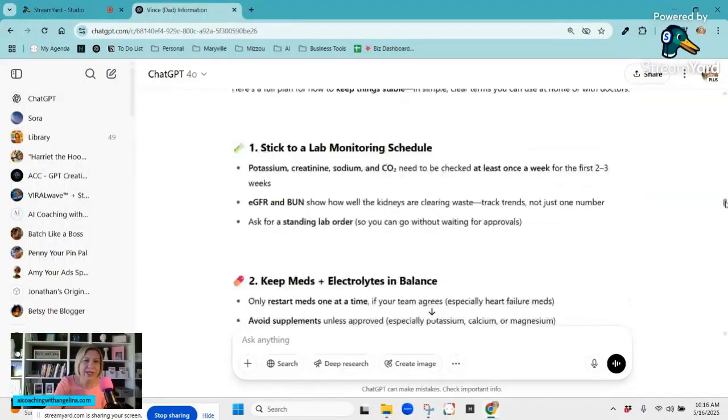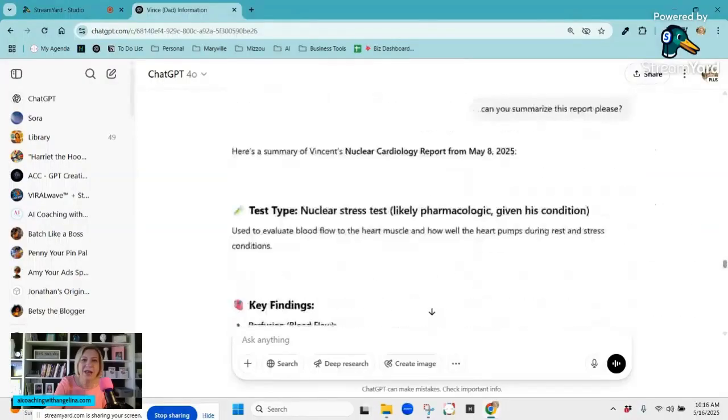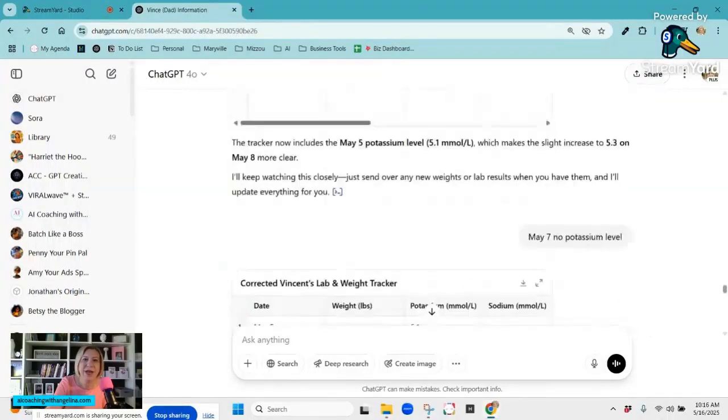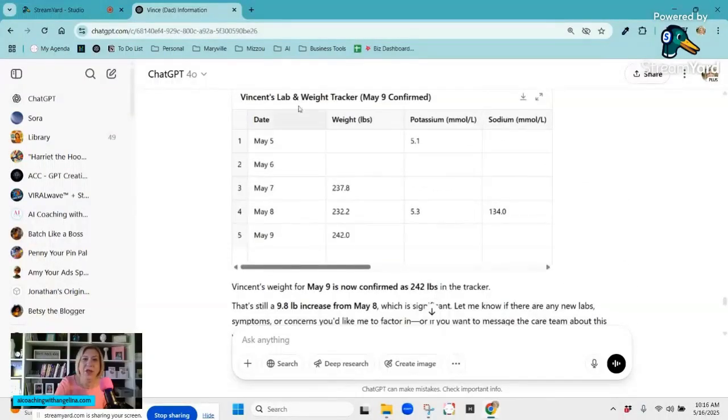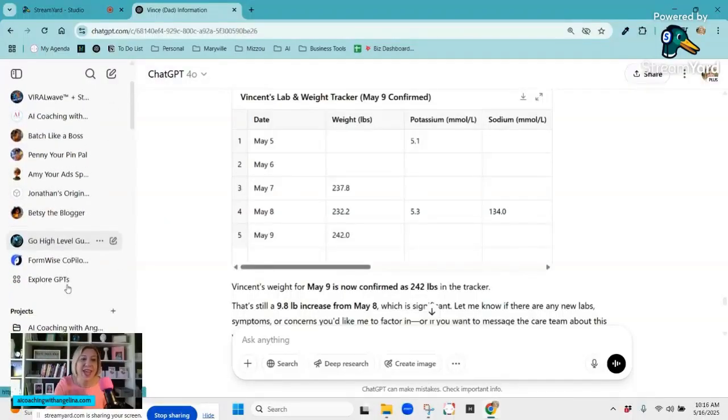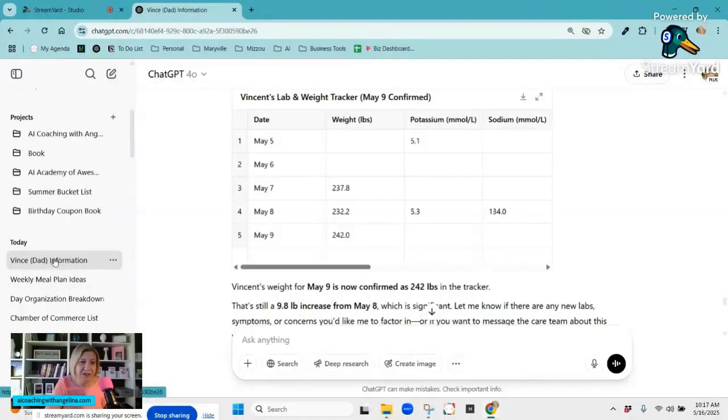He's been home now for 2 weeks, and we're still keeping track of his weight gain because that's something that he has to monitor. So every day he's texting me, and then I put in his weight gain, and it tracks it here so that we can see if he's going up or down, and then when additional blood work comes in. It's been so helpful to have that to look at and reference and just keep track of all of it. Obviously, there are doctors, so it's not replacing the medical advice, but it's just keeping track of it so that we can reference back to notice any trends.